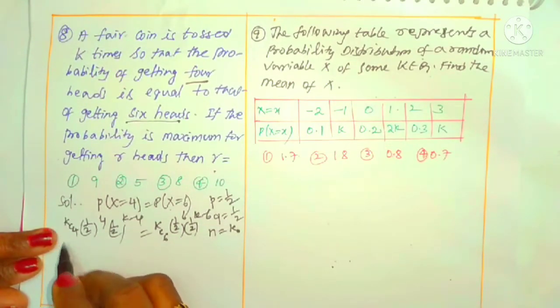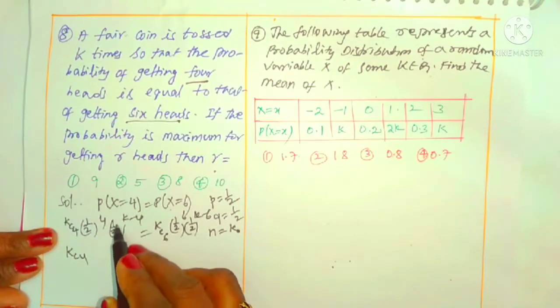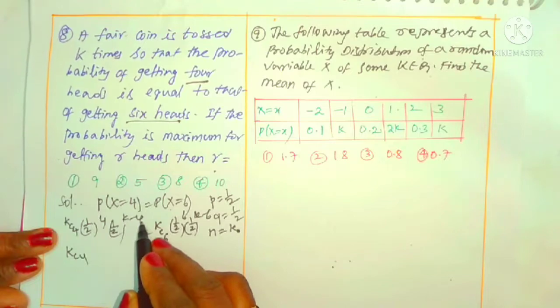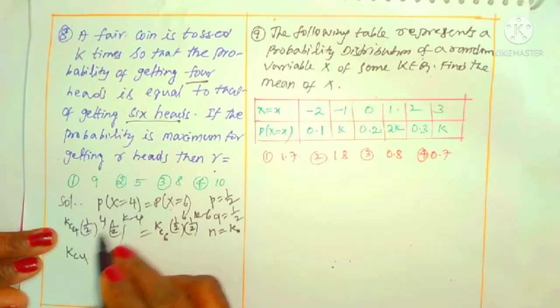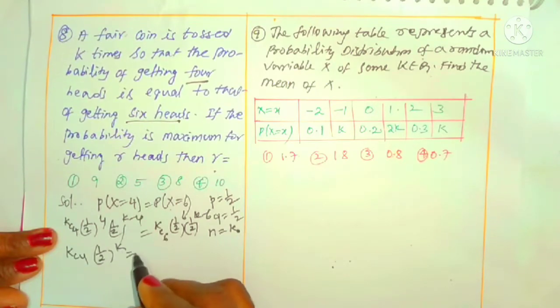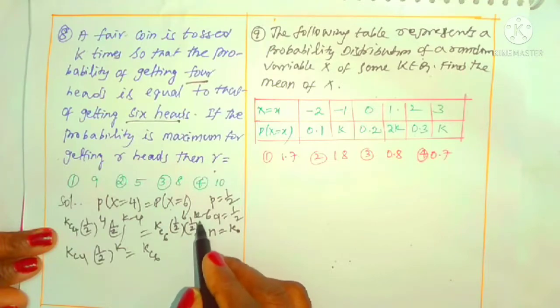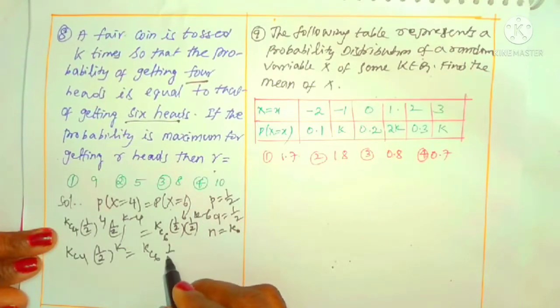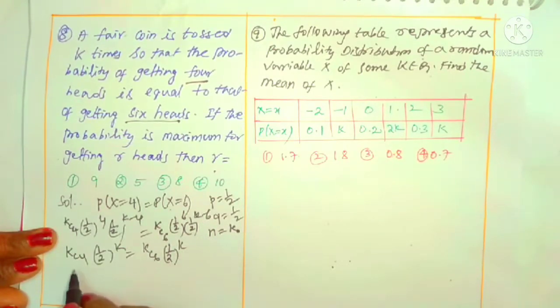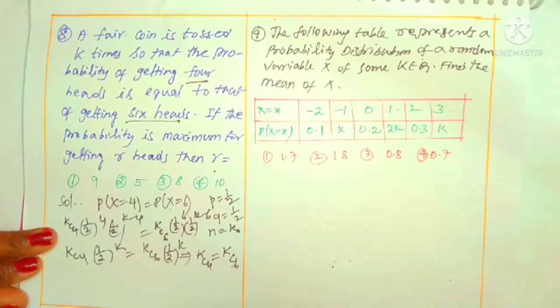We can understand that KC4 times (1 by 2) to the power 4 into (1 by 2) to the power K minus 4. By adding these powers, it becomes (1 by 2) to the power K on the left side. In the same way, KC6 as it is, times (1 by 2) to the power 6 into (1 by 2) to the power K minus 6, is also (1 by 2) to the power K. On the two sides, (1 by 2) to the power K is cancelled. What is left over is KC4 equals KC6.